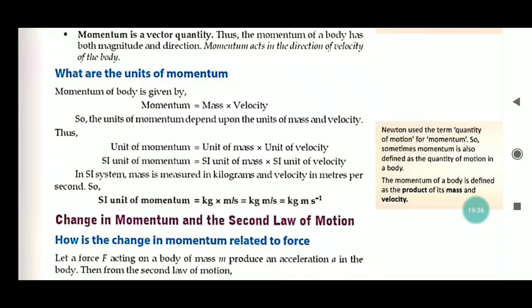Here the SI unit of mass is kilogram and velocity is measured in meter per second. So the SI unit of momentum is kilogram meter per second.